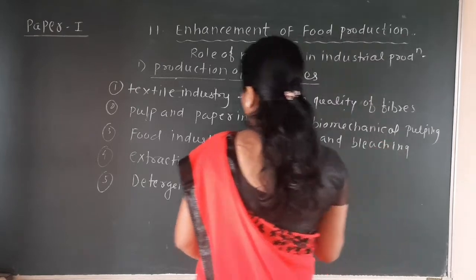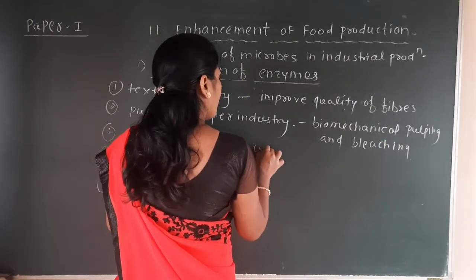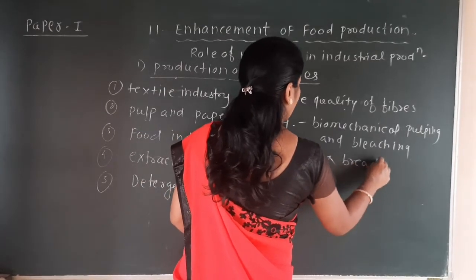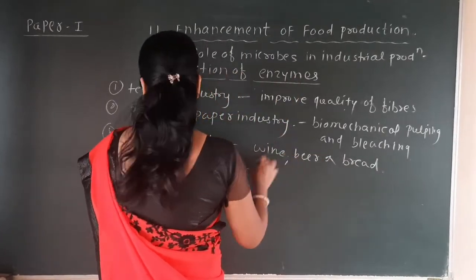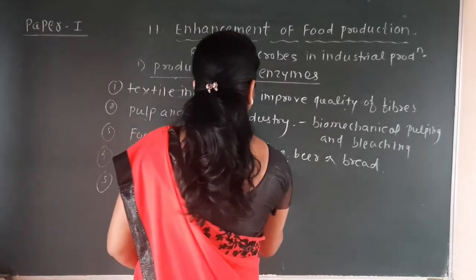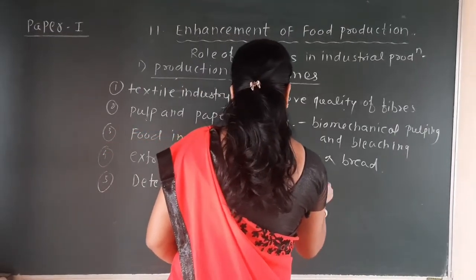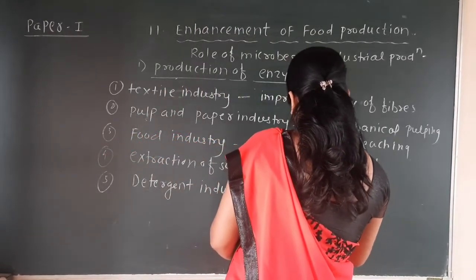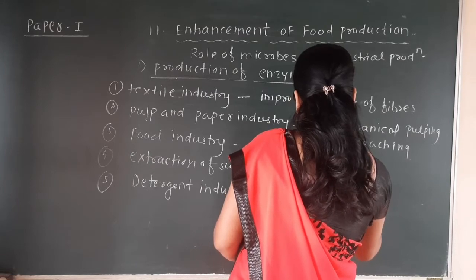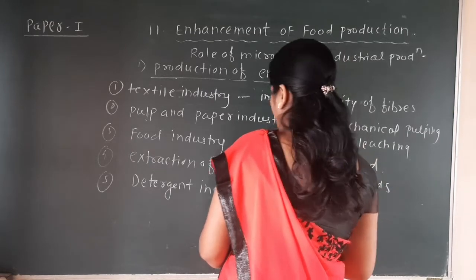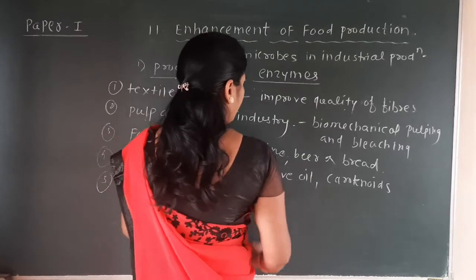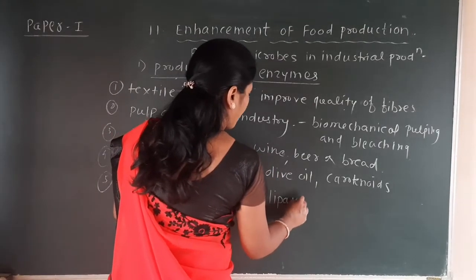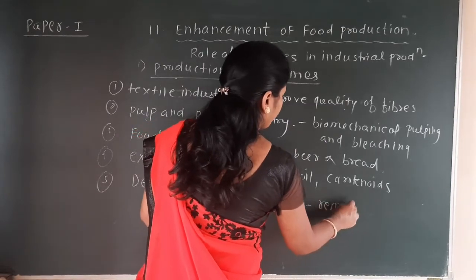While in the food industry, they are useful for making wine, beer, and for formation of the bread. While for extraction of substances, for extraction of olive oil, as well as for extraction of the carotenoids. And in the detergent industry, they are used to remove stain, for example, here we will write the name of the enzyme, lipase, to remove stain.